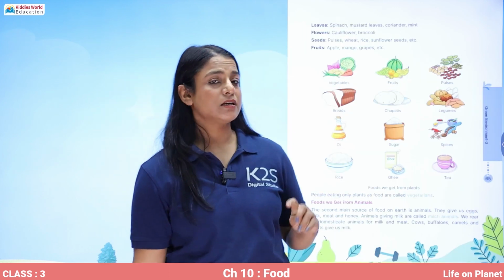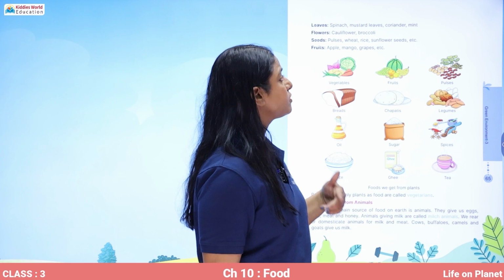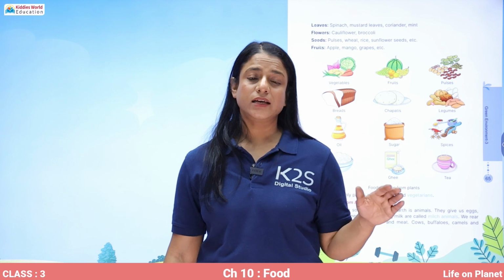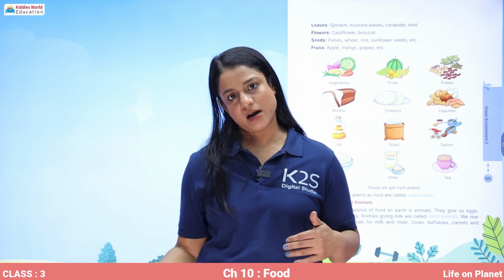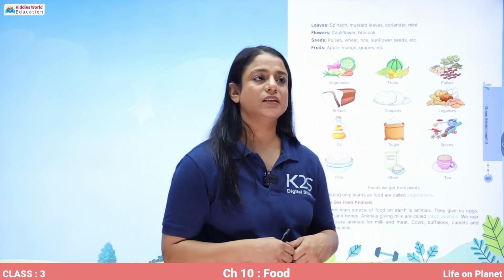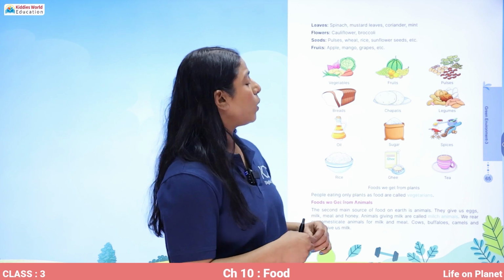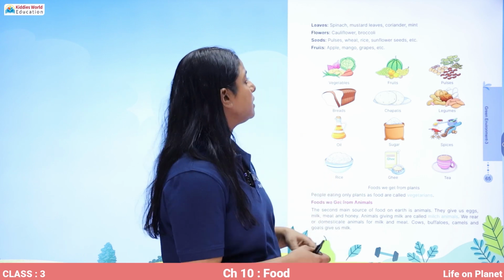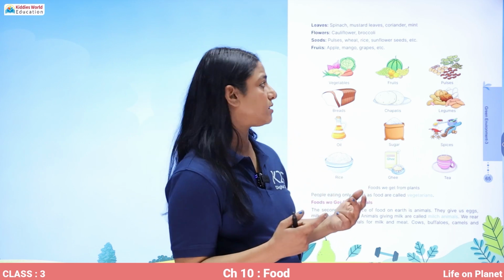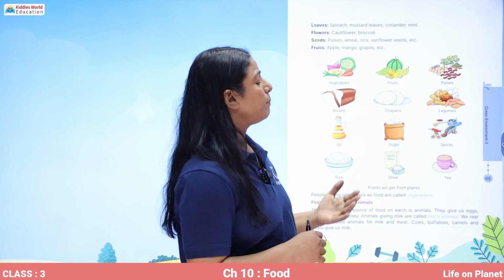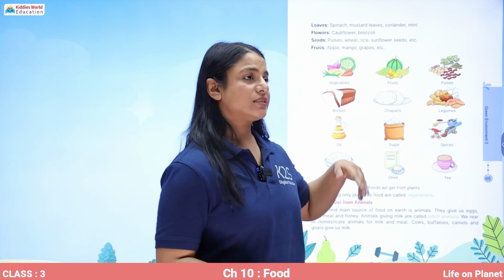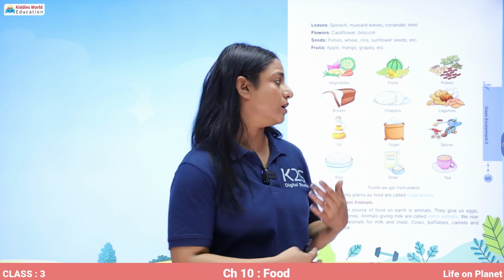Then come the leaves: spinach, mustard leaves, coriander, mint, lettuce, cabbage. All these are the leaves of the plant, and these are the vegetables that we eat in the form of leaves. Flowers: cauliflower, broccoli. Seeds: pulses, wheat, rice, sunflower seed, mustard seed, etc. Fruits: apple, mango, grapes, banana. All these are the fruits. So this is how we get food from the plants.